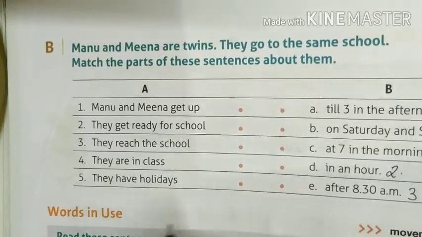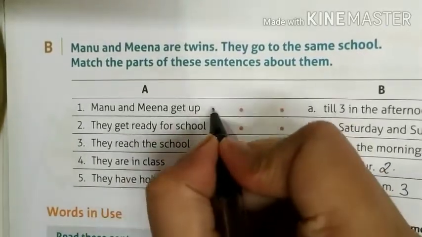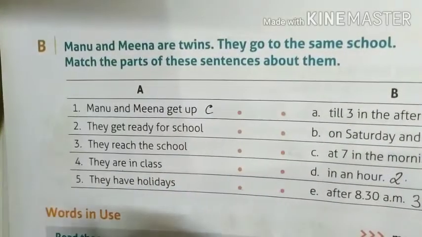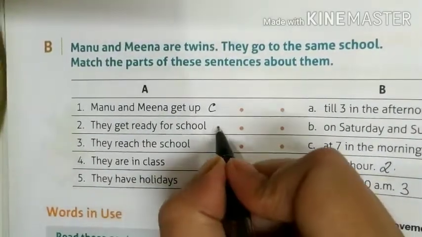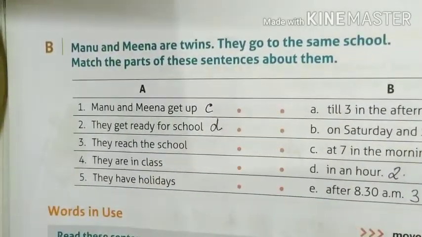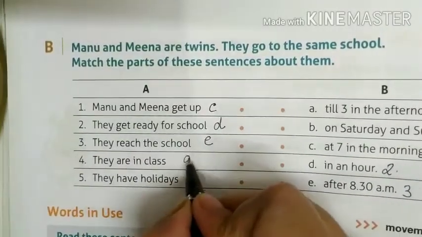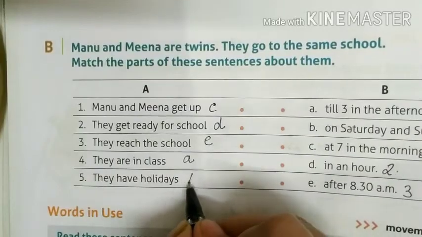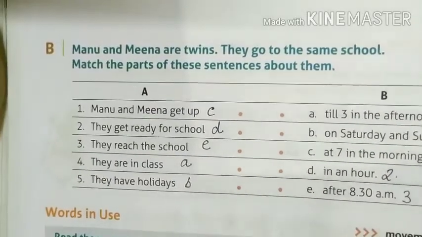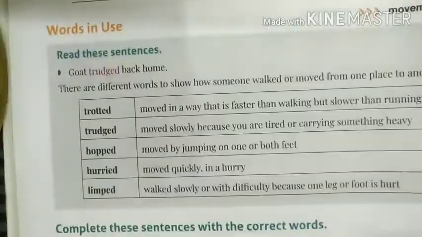I'll write it here also. 1 will go with C, 2 will go with D, third will go with E, fourth will match with A, and fifth matches with B. Okay. Next is Word in Use.